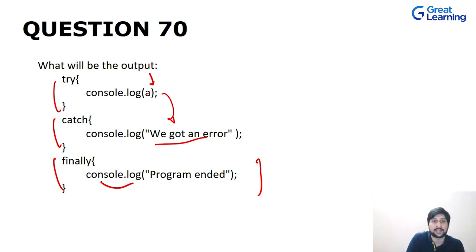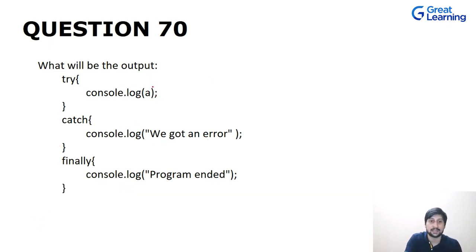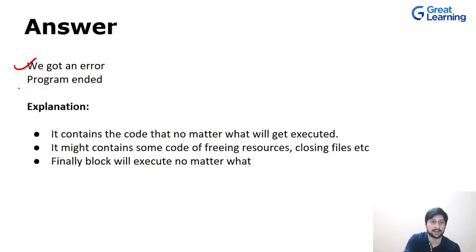So let's suppose there would have been no error, let's suppose you wrote hello over here and you printed it. So there is no error, so catch will not be executed. It will go to the finally block and print it. But since there is an error in this case, it will go to the catch block, it will print we got an error, and then it will print our program has ended. So we got an error, program ended.